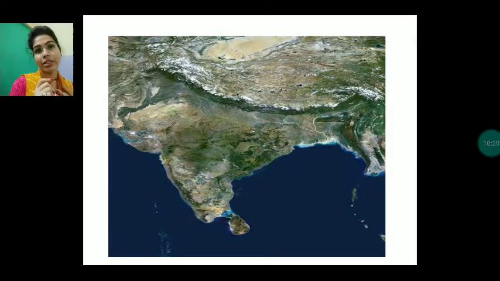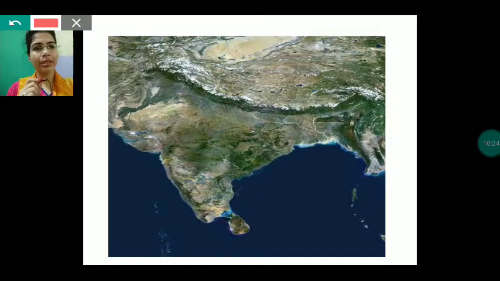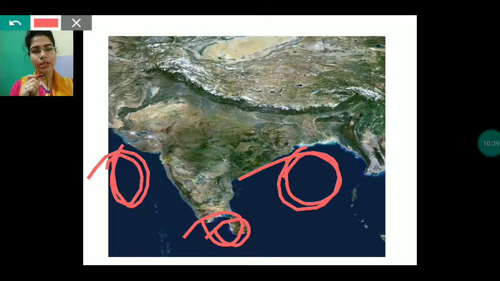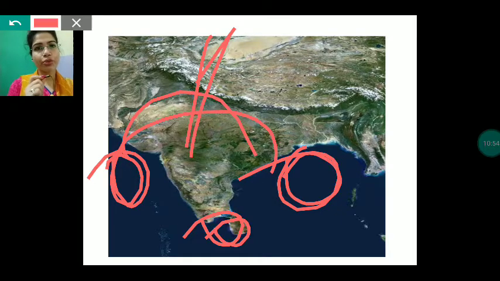For example, our country India is also surrounded by water on three sides. Here you can see the east, west and south parts are surrounded by water. Here the Arabian Sea is there, the Bay of Bengal, and the South Indian Ocean is there. So three sides of India, our country, are surrounded with water, and one side is connected with land. So India is also a peninsula. We also call this part of India the Indian peninsula.